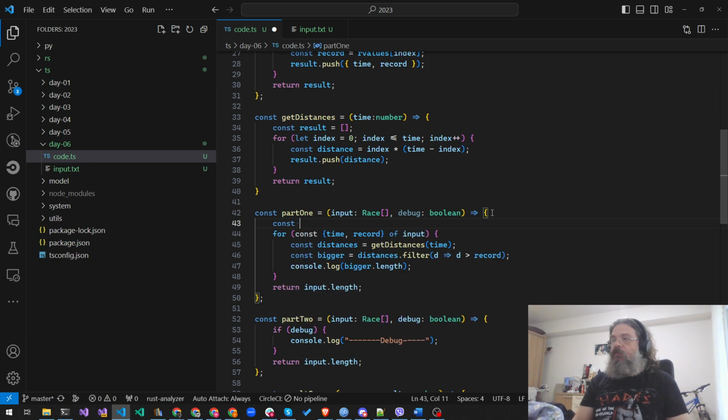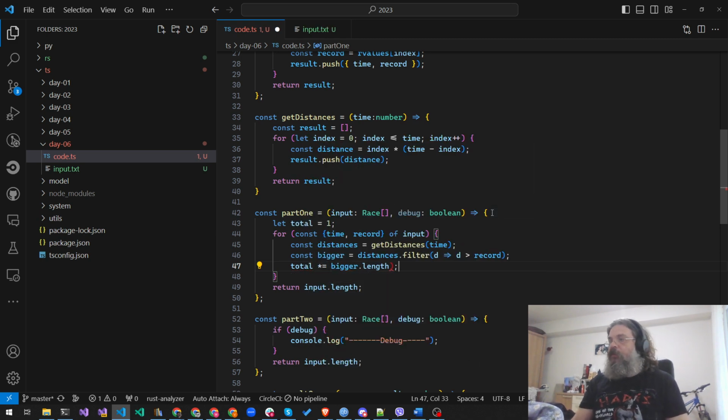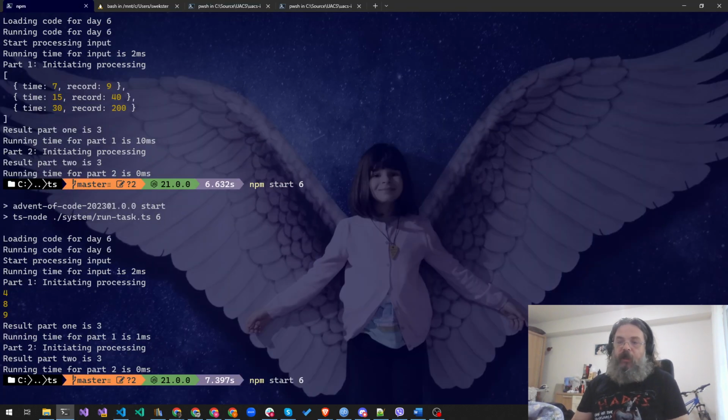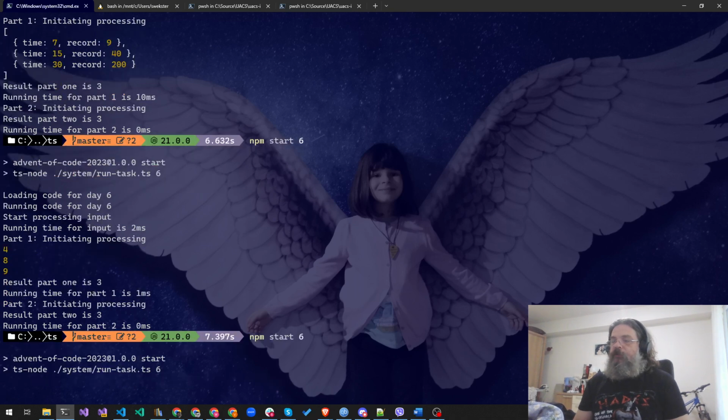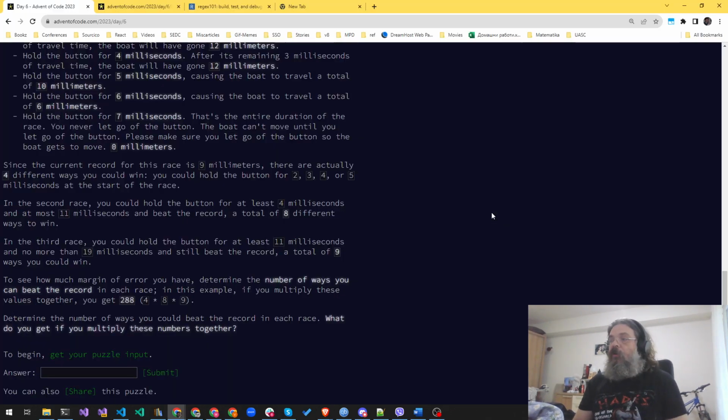So no const, let total equals 1. We're multiplying, so don't start with 0. And we just need to say total times equals bigger length, and we're returning the total. Not input the total, just regular total, and let's see if this thing works. We should get 289. We're gonna get 289 if I know how to, 288 if I know how to multiply, and I read it wrong.